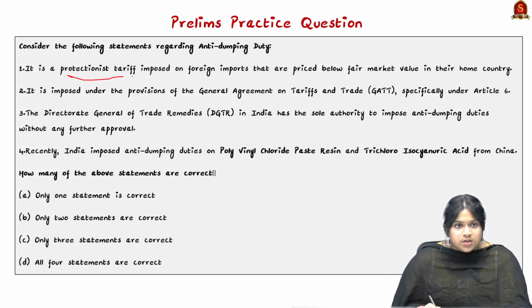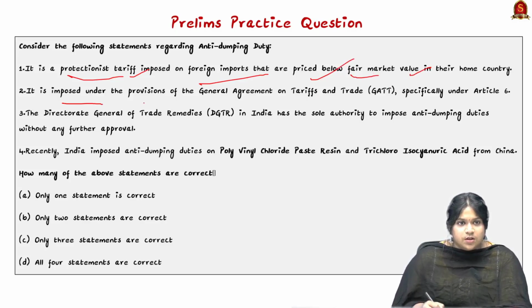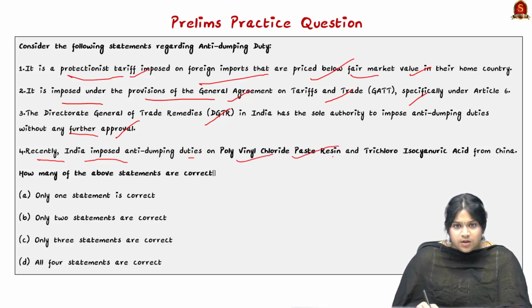It is a protectionist tariff imposed on foreign imports that are priced below fair market value in their home country. The second statement, it is imposed under the provisions of the General Agreement on Tariffs and Trade, specifically under Article 6. The DGTR in India has sole authority to impose anti-dumping duties without any further approval. And recently India imposed anti-dumping duties on polyvinyl chloride paste resin and trichloro isocyanuric acid from China.